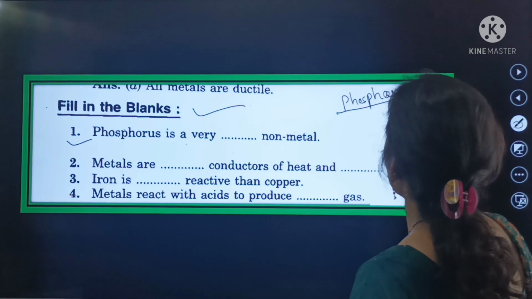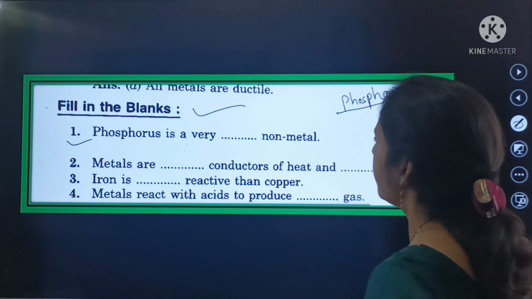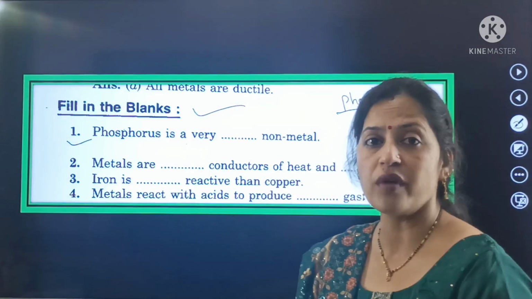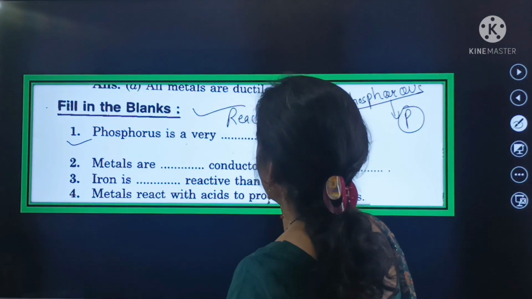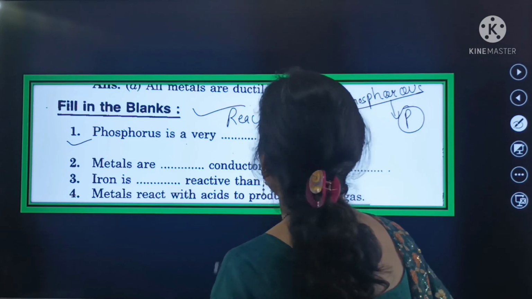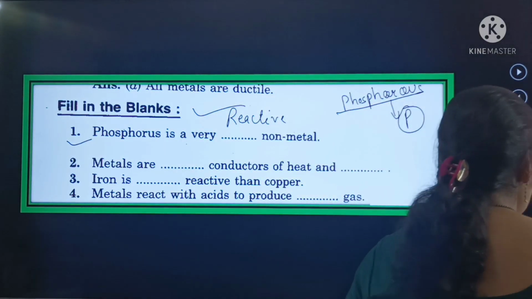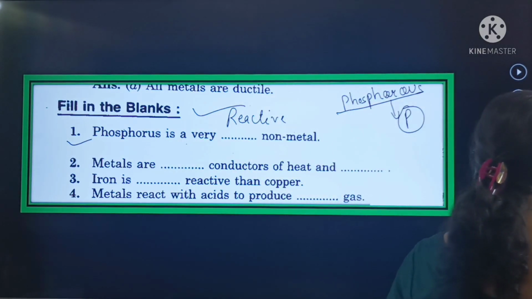Phosphorus, the symbol of phosphorus is P. This is the symbol. So phosphorus is a very reactive non-metal.